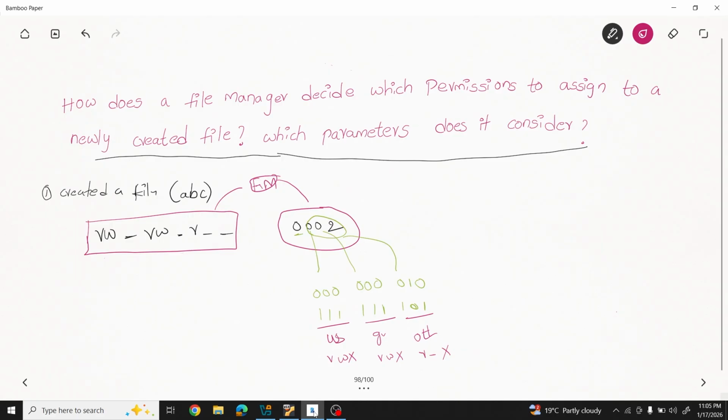the UMASK value is 0002 we got. If we have to convert that, we have to write it down in binary. After that we have to do the complement. We will get this. This is the procedure. We have to do the complement. That is the procedure.